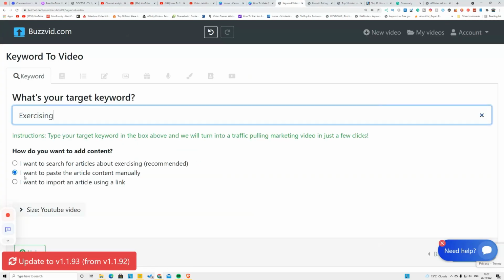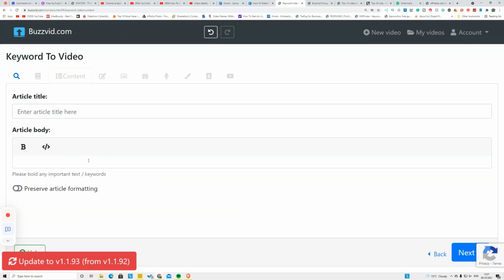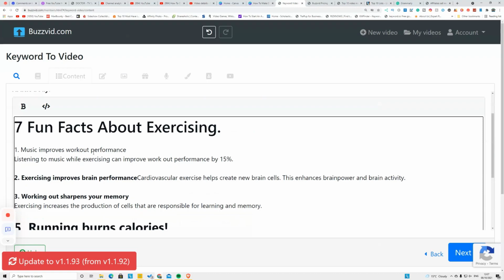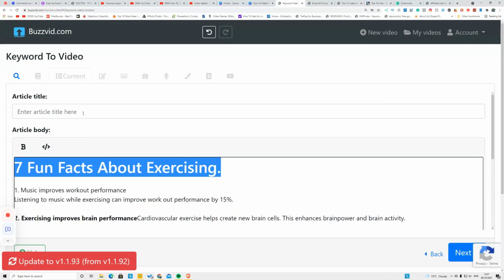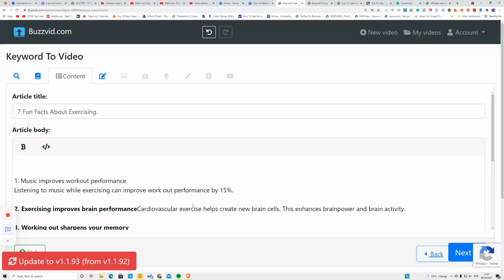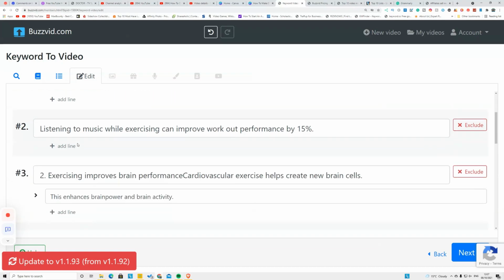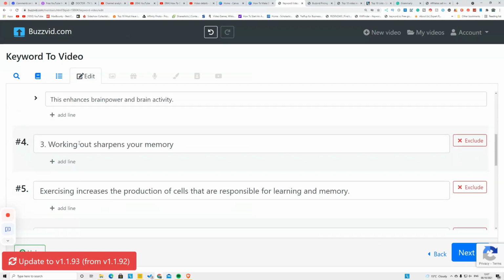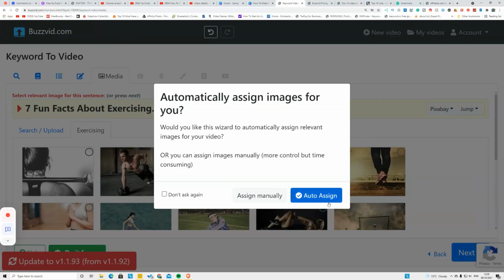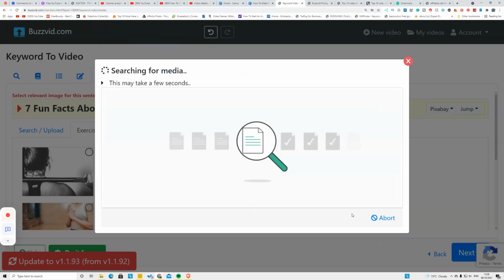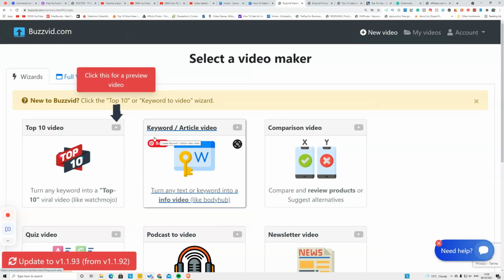After you put that keyword, click this second one called I want to paste an article content manually, and you're going to click next on it. Again, on here you're going to copy and paste the article like that, and you're going to copy this title. This is your title. After you copy and paste the article, click next. Again, it's the same process. You need to check that article's sentences. If the sentence is long, split that sentence into a smaller one, then click next. And again, repeat the same process, and your video will be ready in 5 minutes. So you can use this website to convert your articles into videos in 5 minutes.